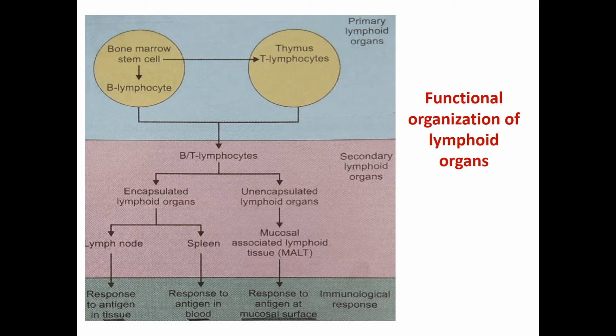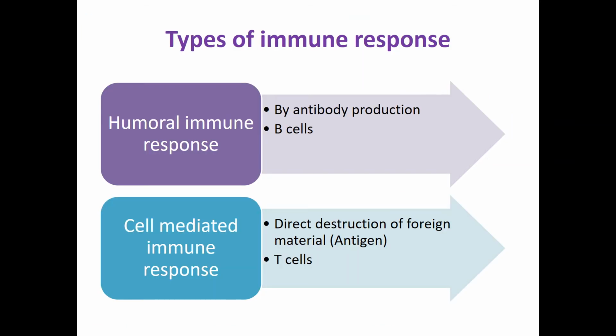Now, types of immune response: there are basically two types. One is the humoral immune response, second is the cell mediated immune response. What do you mean by humoral immune response? That immune response which is governed by the B cells or by antibody production.